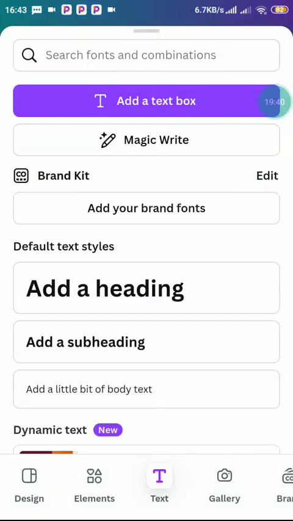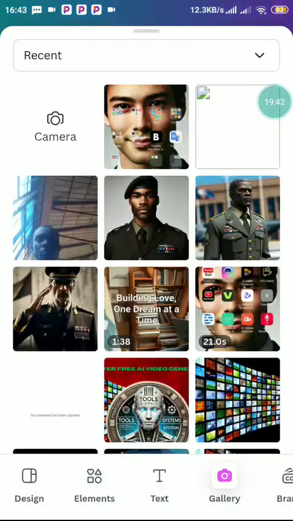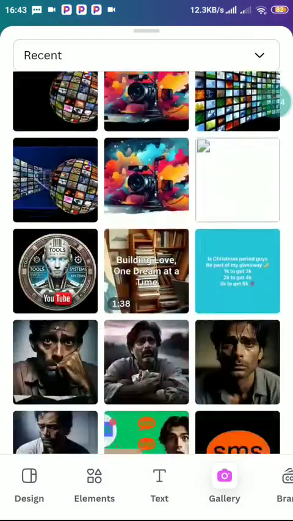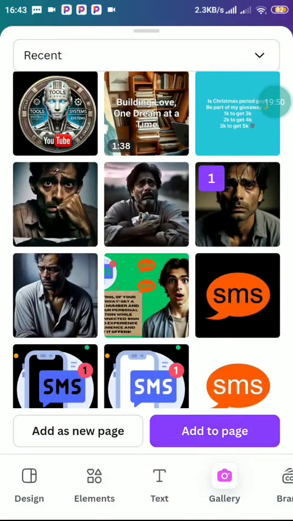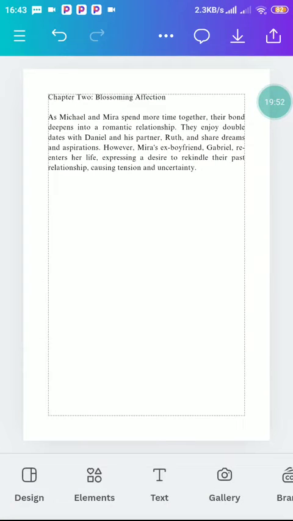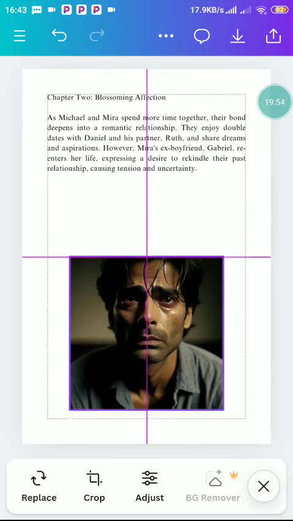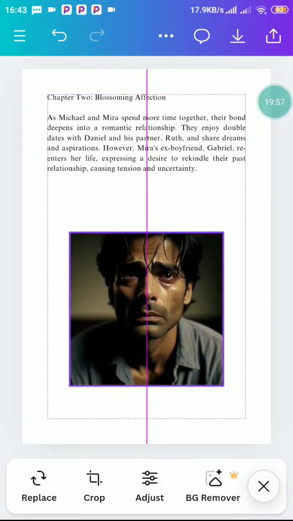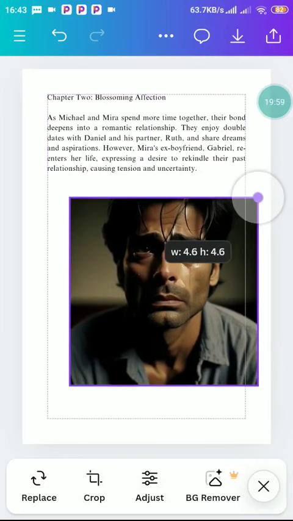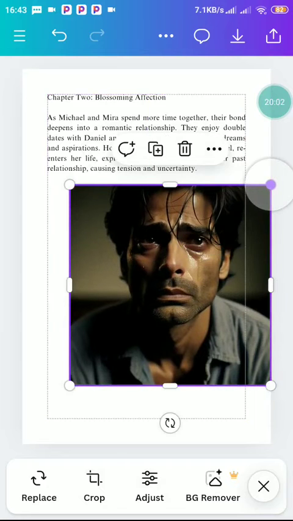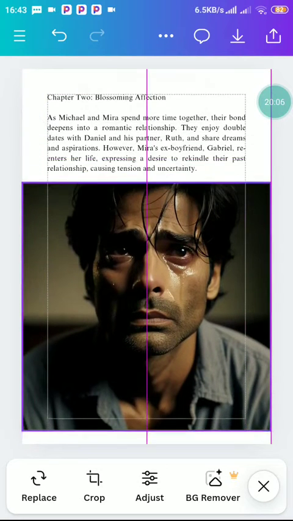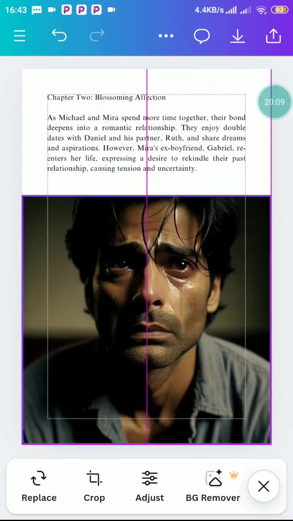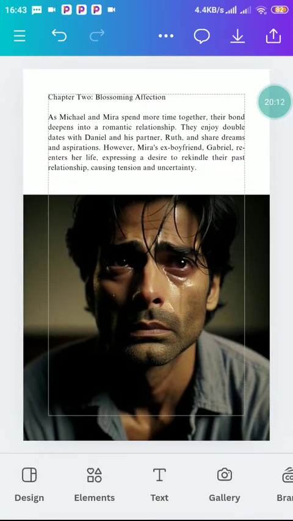Add images, not text, gallery. You can also add another image. You can add image. But when you're adding an image, add an image that is in line with what you wrote. Don't add different images. It is only for the course of the study that I'm using any image at all. But this image was based on the heartbreak or love that didn't end well. So it aligned a bit. So now this is it. I've added an image also, right? So we have added another image.